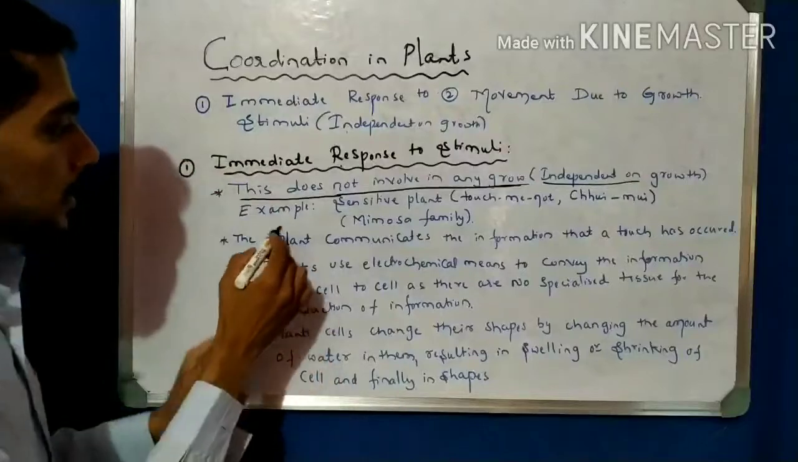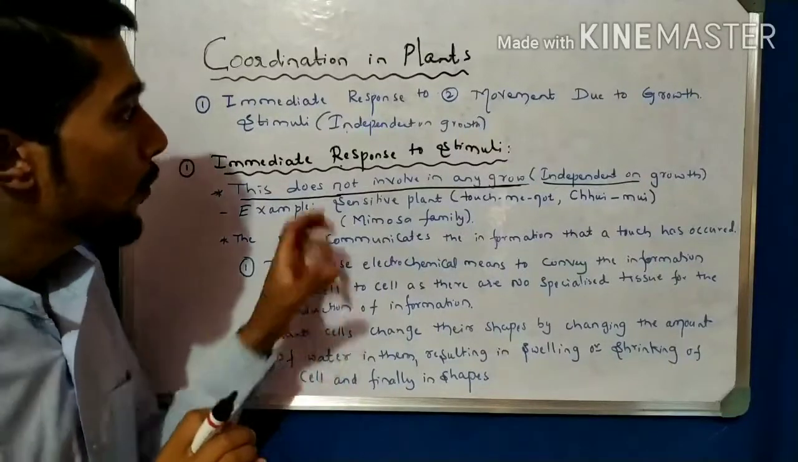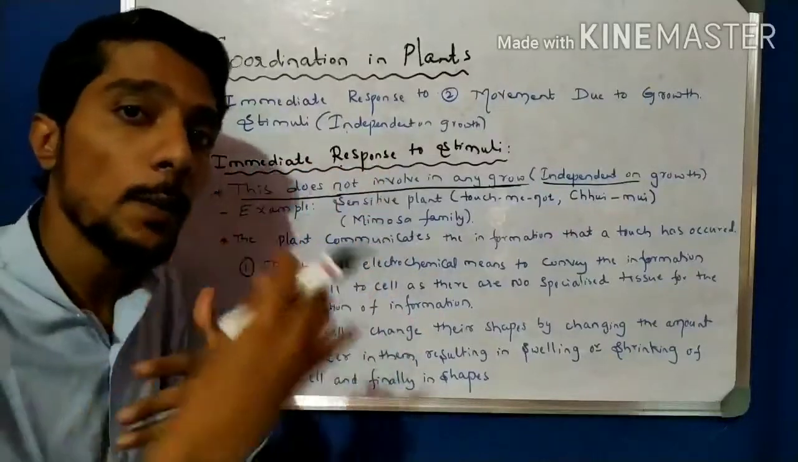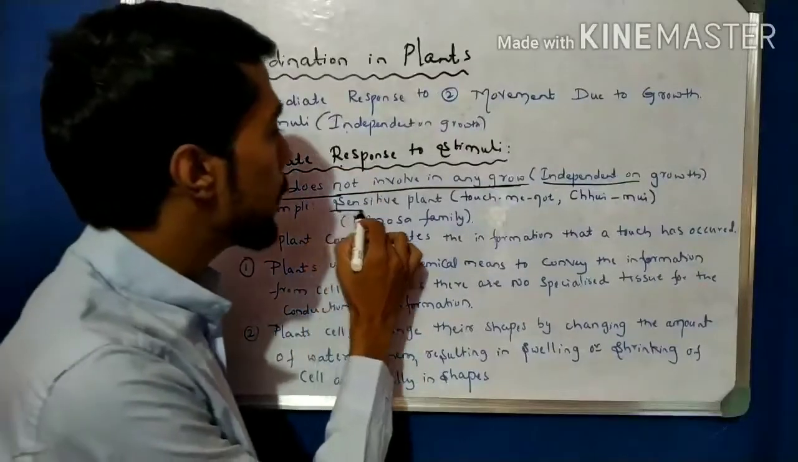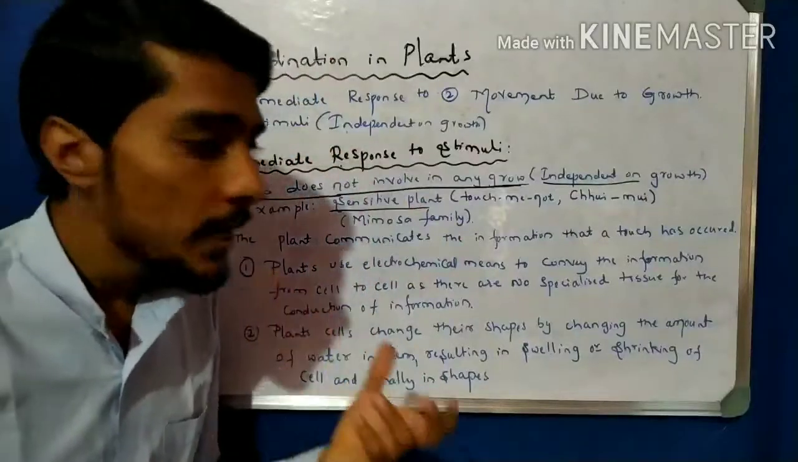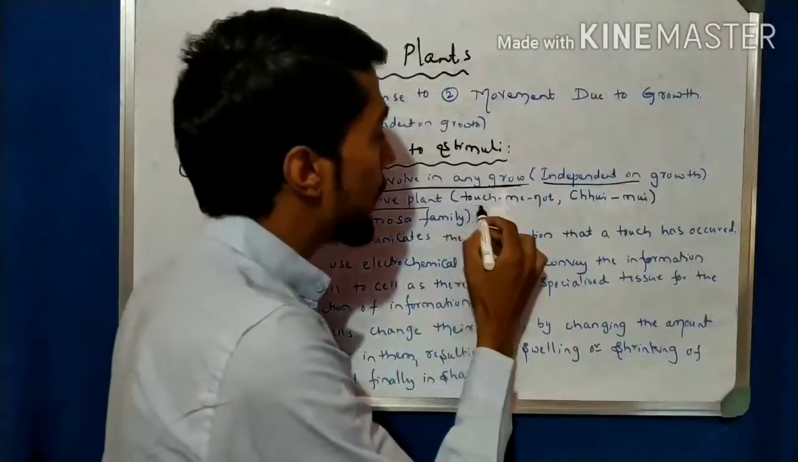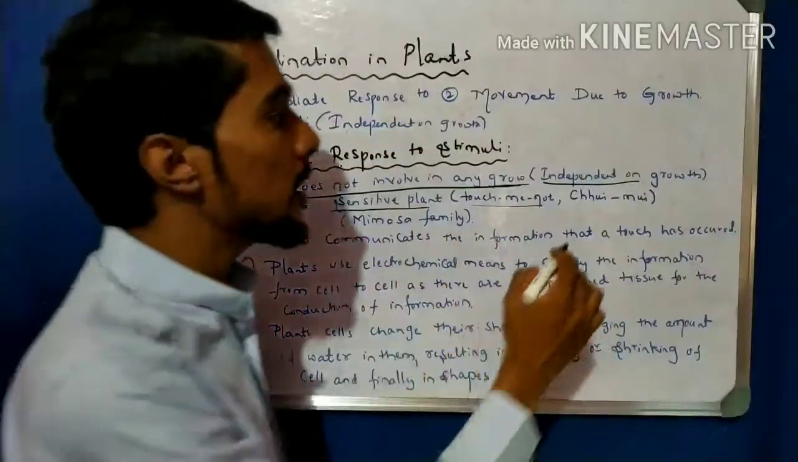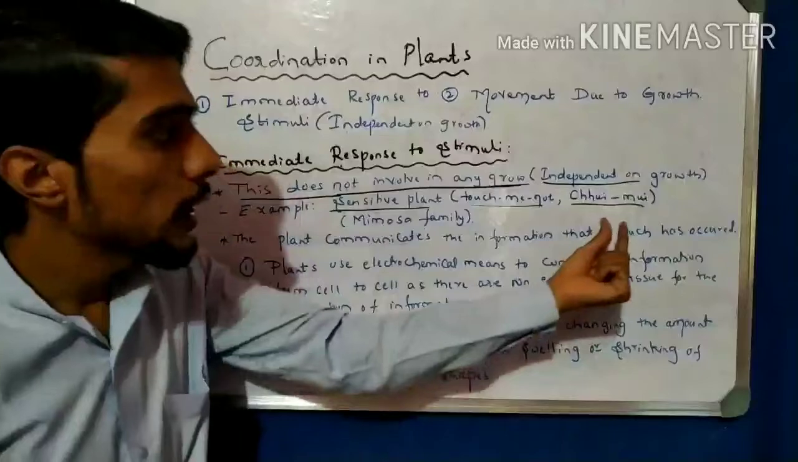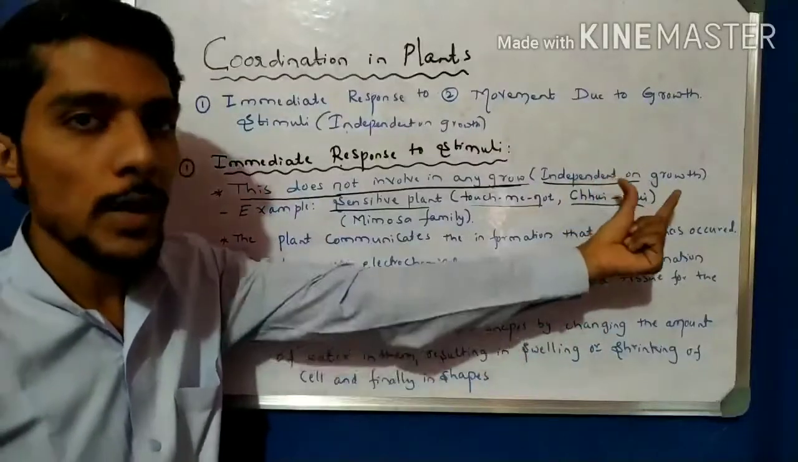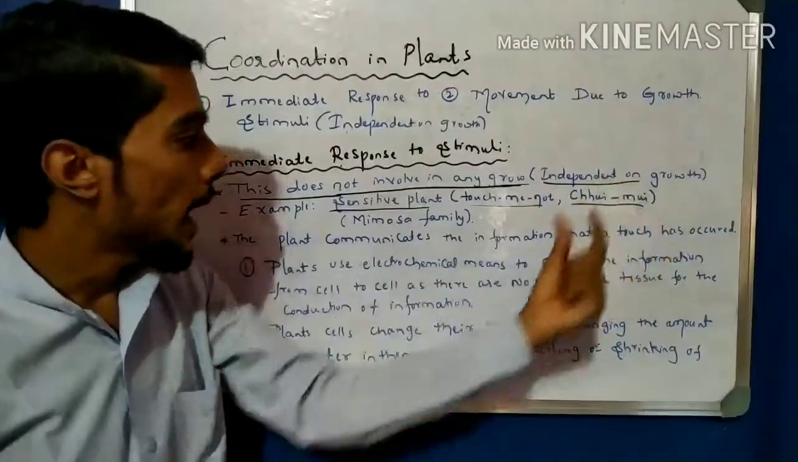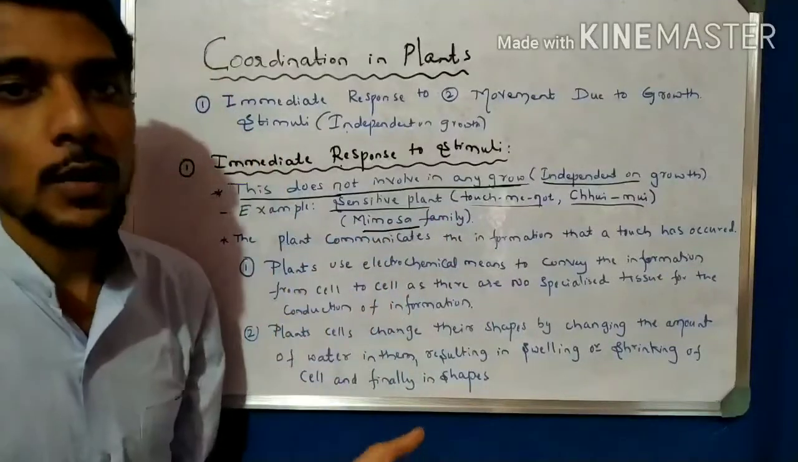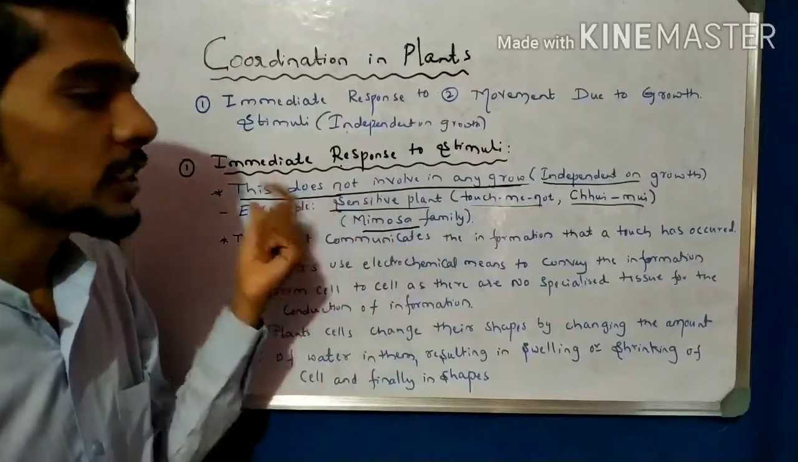Next point, see the example. Which plant shows this movement, the immediate response? The answer is the sensitive plant. In common language it is called what? Touch-me-not. In the Hindi language it is called chui mui. And the scientific family is what? Mimosa. Mimosa is the family of this plant.